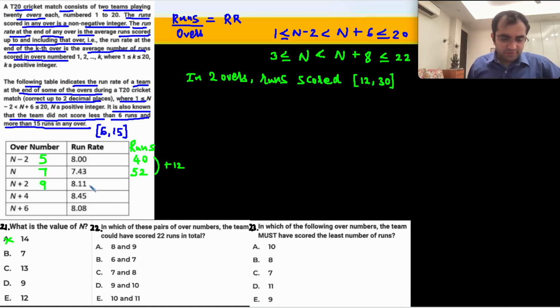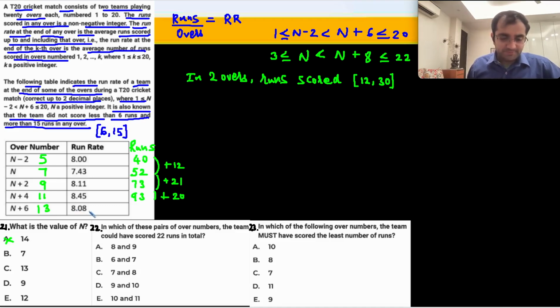9 into 8.11, 72.99, is 73 runs. That is a sum of 21 runs. 21 runs could happen in 2 overs. Okay? Then at 11 overs, that's 11 into 8.45, 92.95, is 93 runs, which means plus 20, which is also possible, and then 13 overs.